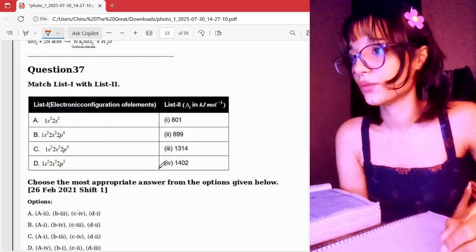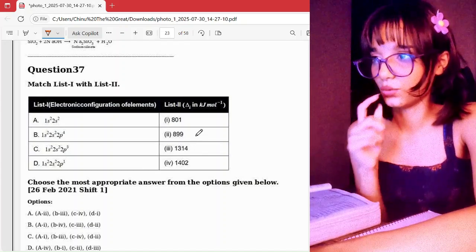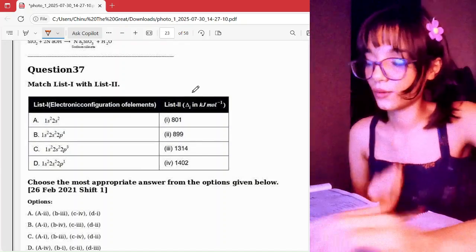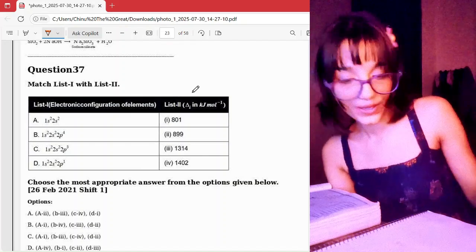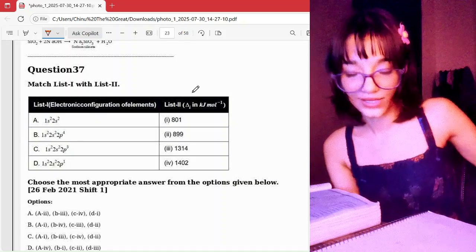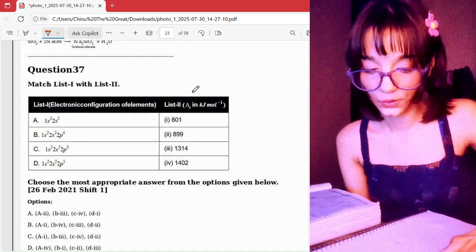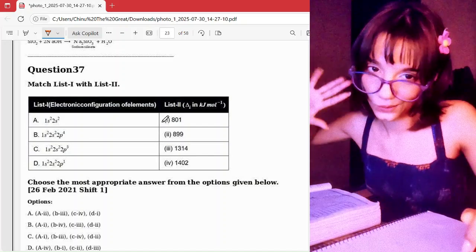So what do we have to do? There's energy given here in kilojoules per mole. And this is delta I, which is ionization enthalpy. Yeah, we know that ionization enthalpy increases across the period and decreases down the group. I keep saying that, okay? I will kill myself at this point. So beryllium is on this side, so it won't have that much.